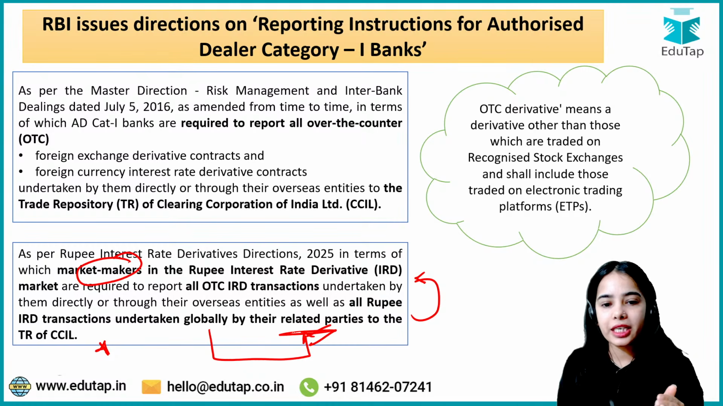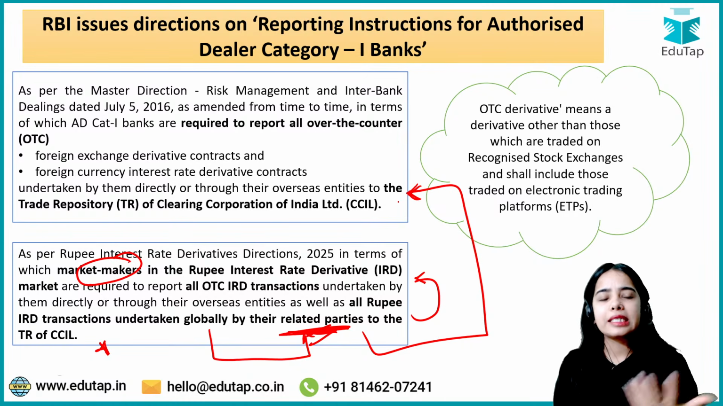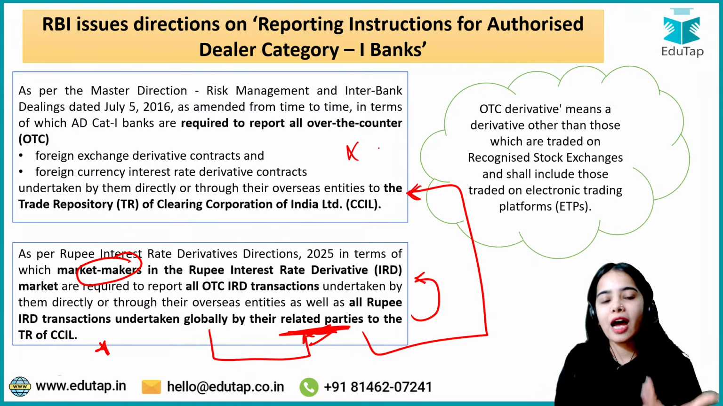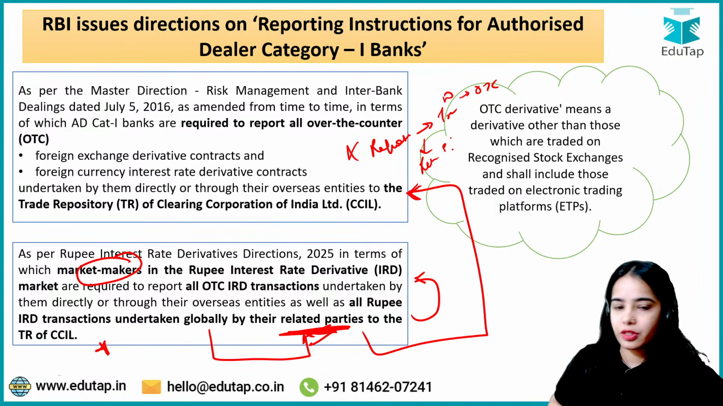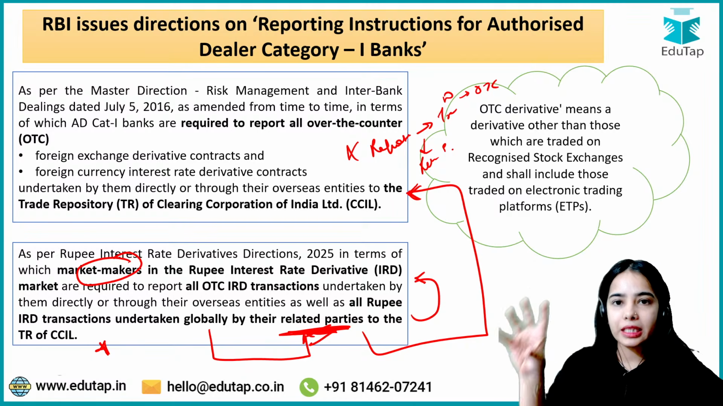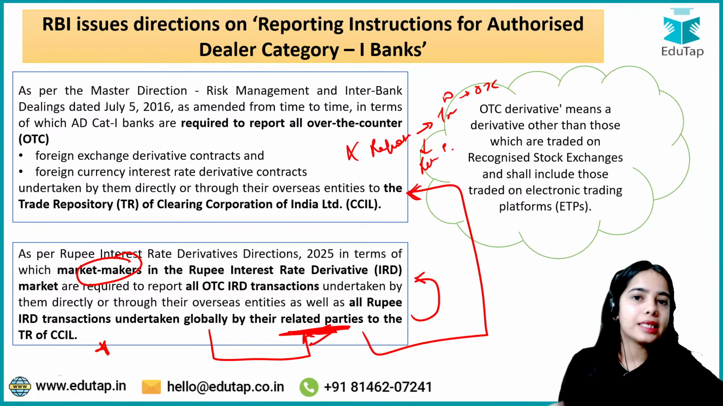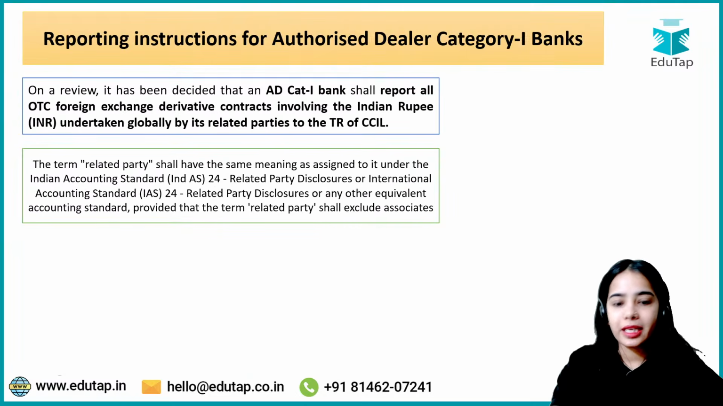Now this particular related party clause was not available for the authorized dealer category 1. So authorized dealer category 1 banks did not have to report the over the counter derivative transactions by their related parties. Got it? Any confusion here first of all? Do you understand the difference? Market makers had to report the transactions undertaken by the related parties globally, but the authorized dealer category 1 did not have to report the derivative transactions undertaken by the related parties. Okay, any confusion first of all?